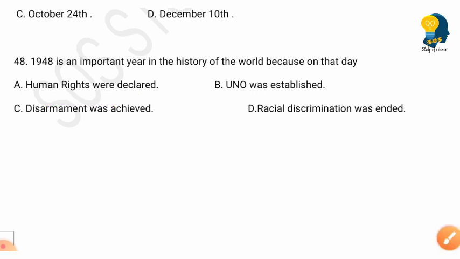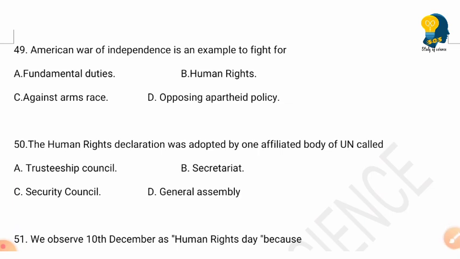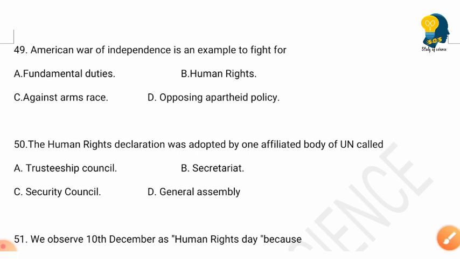Okay, so next moving to 49th question, American War of Independence is an example of fight for, and the options are fundamental duties, human rights, against arms races, opposing apartheid policy. So here the right answer is American War of Independence is an example to fight for human rights. So option B is the right answer.